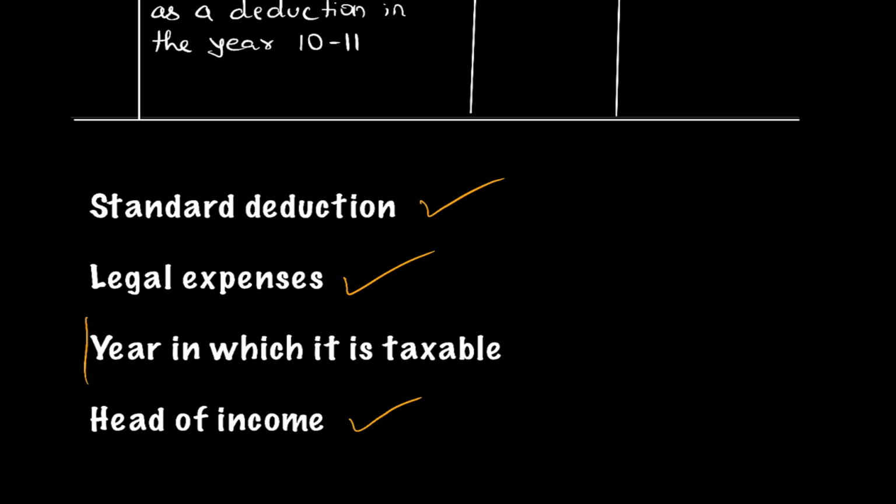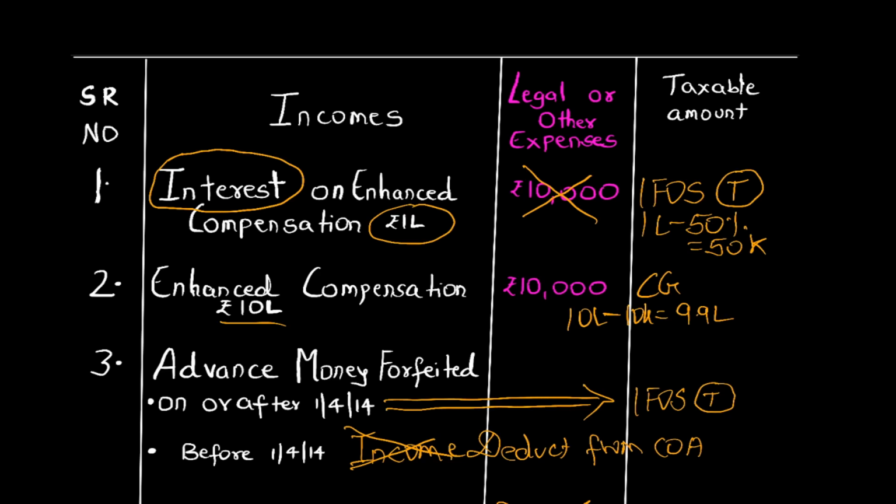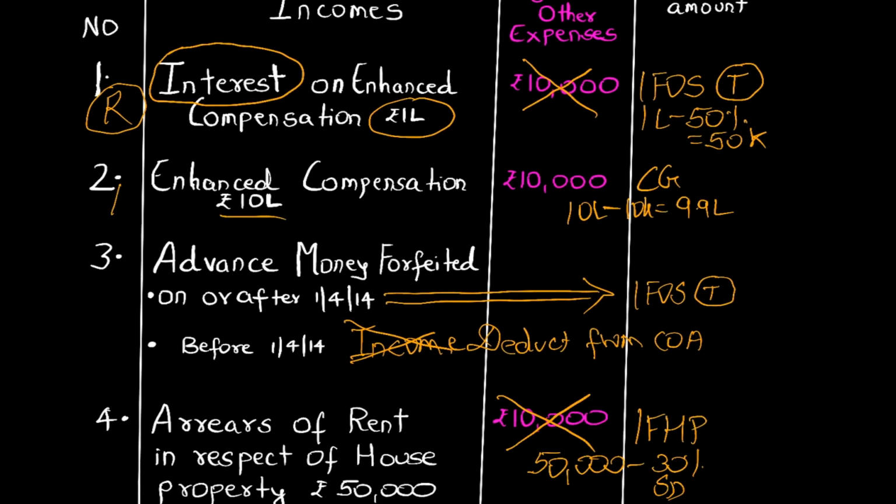Now let me also discuss with you about the year in which it is taxable, because in MCQ even this becomes an important point. Not only in MCQ, even in your normal sums this is important, but in MCQ they might confuse you with the year. Friends, you must be knowing that there are certain incomes in income tax which are taxable on due or accrual basis, and certain incomes are taxable on receipt basis. Now friends, for interest on enhanced compensation, this income is taxable on received basis. Enhanced compensation is also taxable in the year in which it is received, as and when it is received.